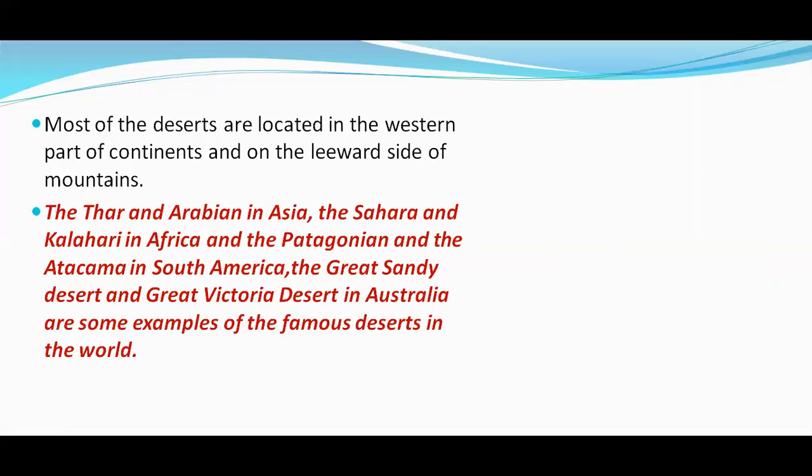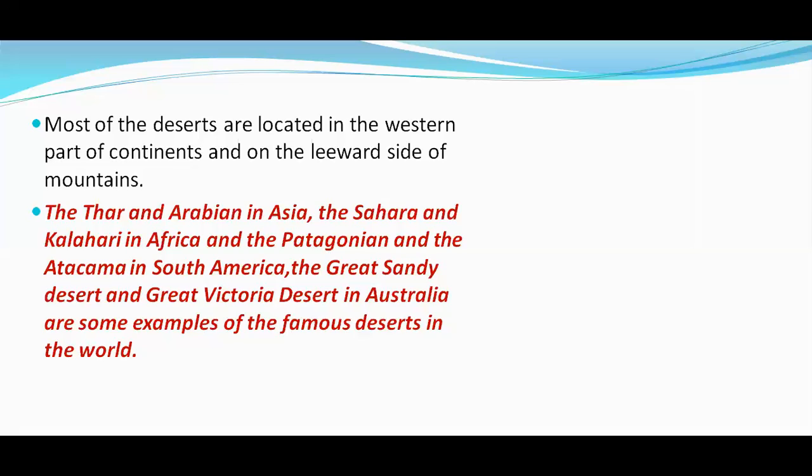But why is it the Western Desert? Because if you have an idea about our Indian map, towards the west, Rajasthan is the desert state in our country. It is located towards which side, children? The direction? It is in the west. In the same way, the other great deserts of the world are also towards the western part of their particular continent or country. That is the reason most of the deserts are located in the western part of continents.